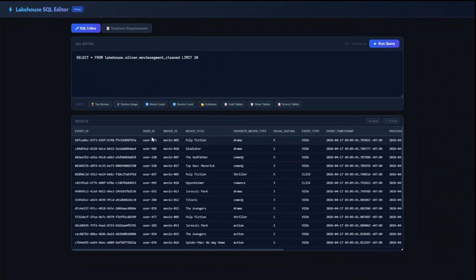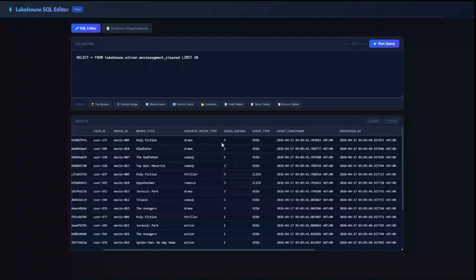But on the silver layer, as you can see, here are the users watching these movies, interacting with this movie, and they have their favorite movie types. And this movie has its own type as well, and it will be calculated to the favorite movie type as well. And usual rating is what they normally tend to watch, as in this movie having the rating of what, it will count the median of it. So from here, we get more data to recommend the users later.